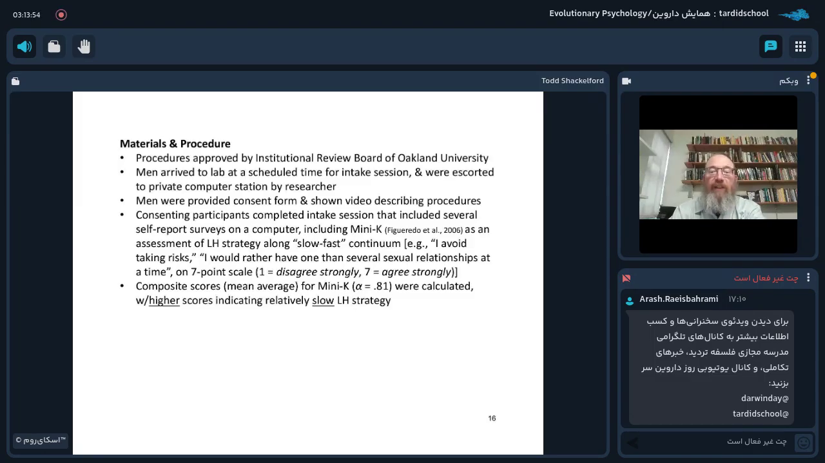Consenting participants completed an intake session that included several self-report surveys on a computer, including the Mini-K, and that is an assessment of life history strategy along this slow-fast continuum. The Mini-K includes items such as "I avoid taking risks," and "I would rather have one than several sexual relationships at a time." And these items were rated on a 7-point scale from 1, disagree strongly, to 7, agree strongly. And composite scores, which were comprised of a mean average for the Mini-K items, which had an alpha of 0.81, were calculated, and higher scores on the Mini-K indicate a relatively slower life history strategy.